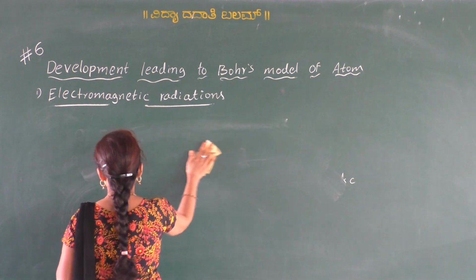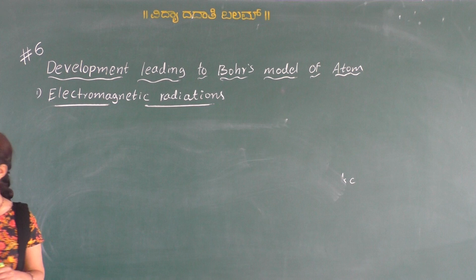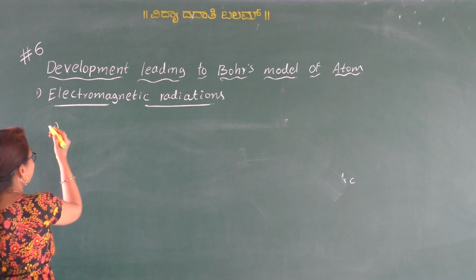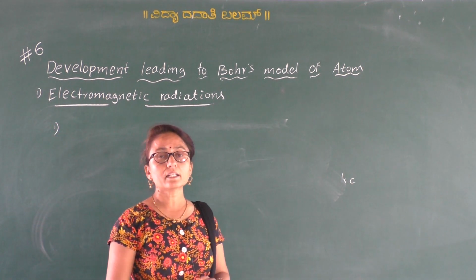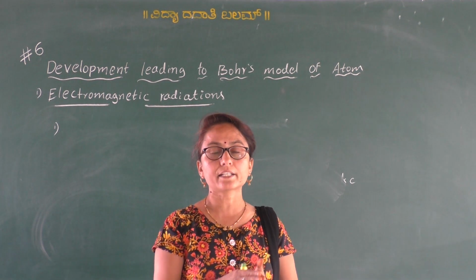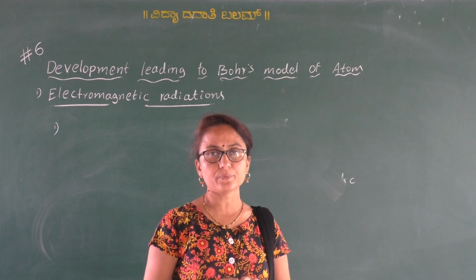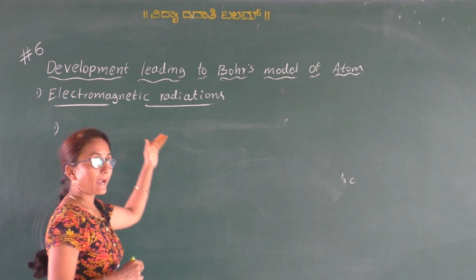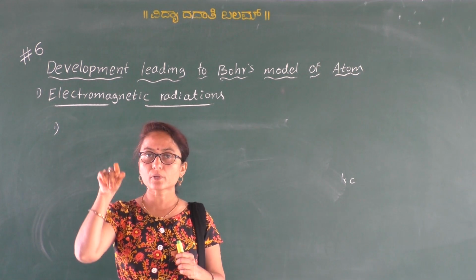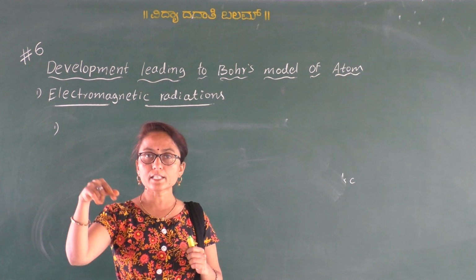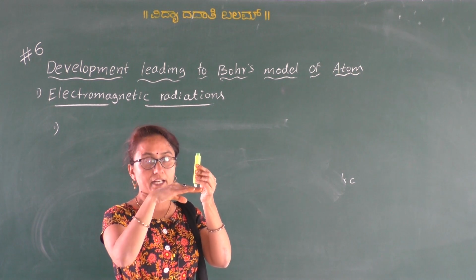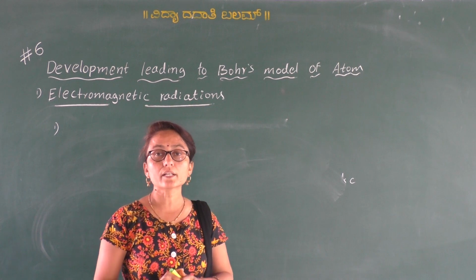First we have to discuss some general properties of electromagnetic radiations or electromagnetic waves. The first one is that these radiations consist of an alternating electrical field and magnetic field. These electrical and magnetic fields are perpendicular to each other. If the electrical field is propagating in this direction, the magnetic field is in the perpendicular direction.